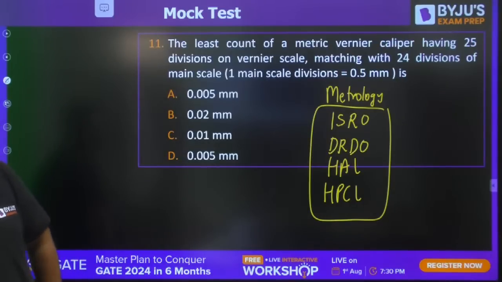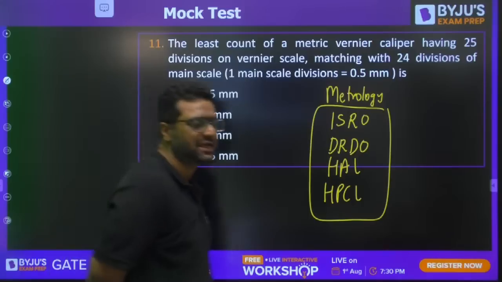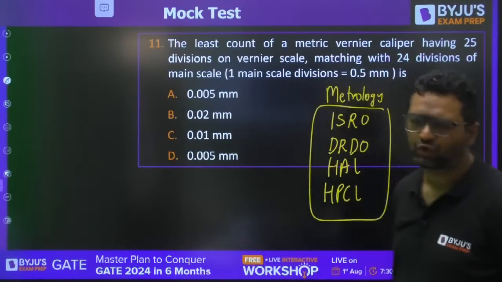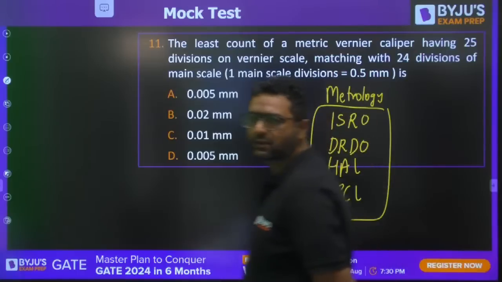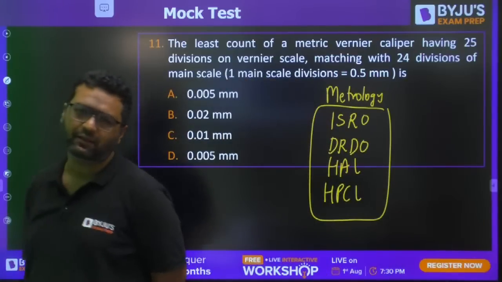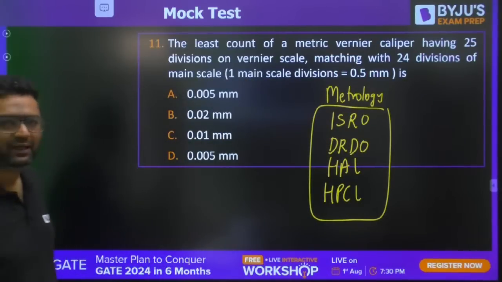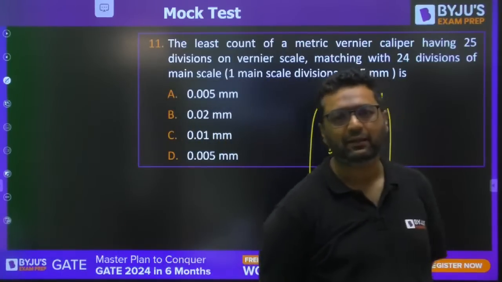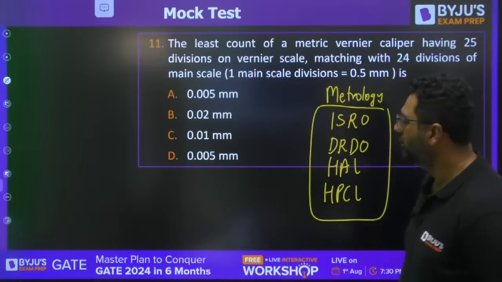That's why very few questions are there for the numerical types. Very few questions. So very few questions are there in the numerical format. It is like the engineering services exam.